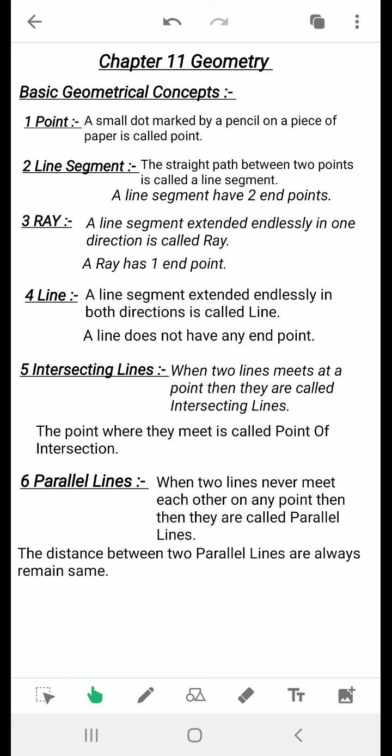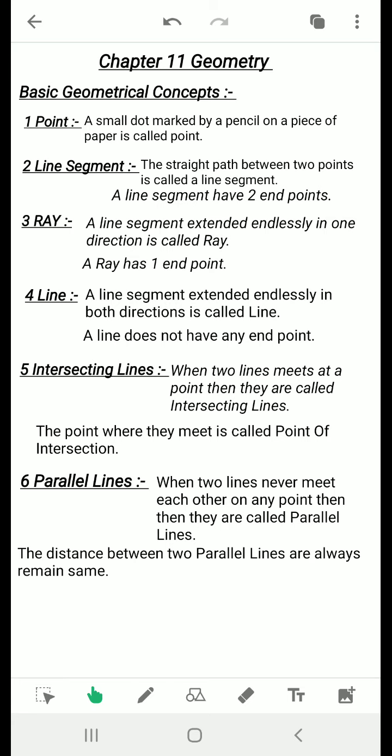Point is just a small dot. Point is a small dot marked by a pencil on a piece of paper. If you just mark a dot with the use of a pencil or pen, anything, on a piece of paper, then it is a point. It is always represented by a capital letter of the English alphabet.